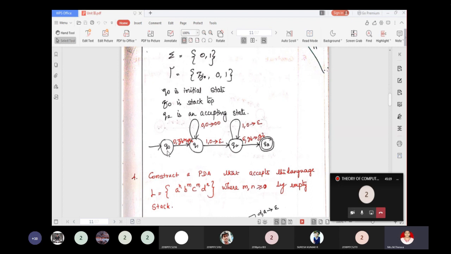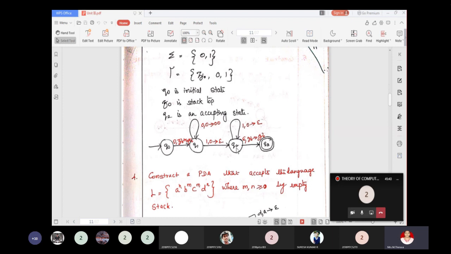So this is the diagram for that. Whenever you are in state Q0, initially you are supposed to read 0 and the top of the stack is Z0. So 0 comma Z0, 0 Z0. Then move to the state Q1, receive all the 0s and push them onto the stack. And when you read 1 and 0 is on top of the stack, pop it.